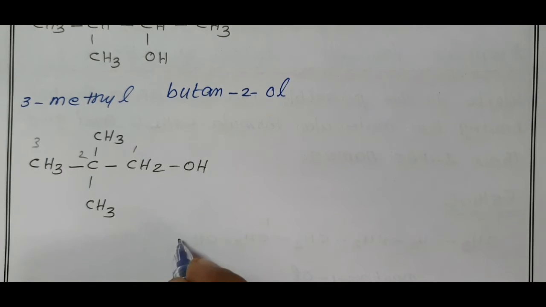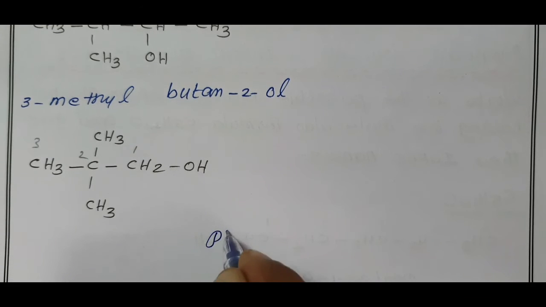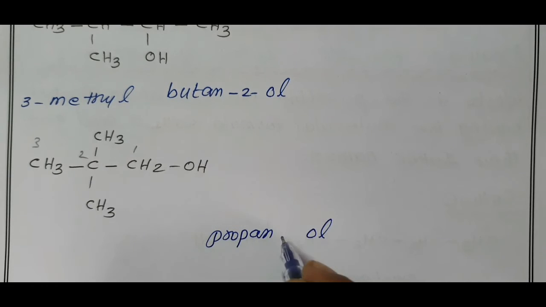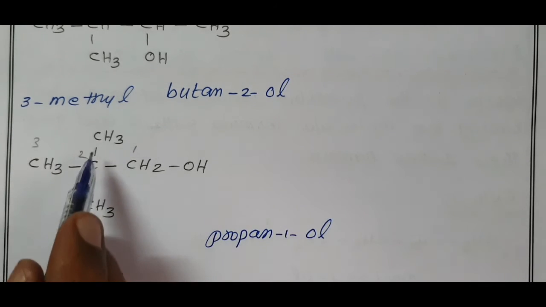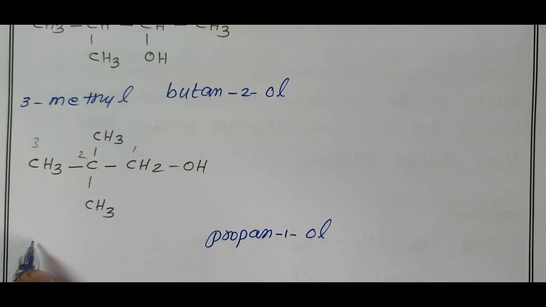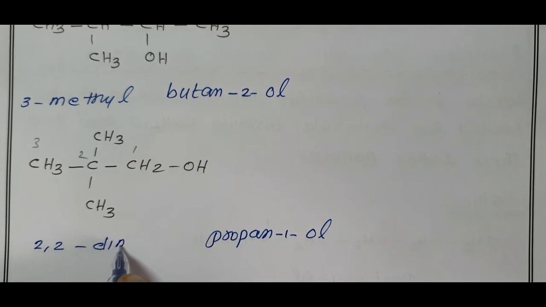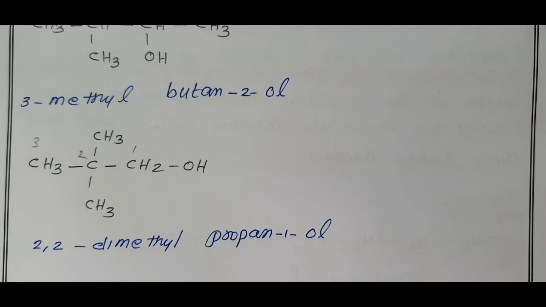Therefore, root word prop, carbon-carbon single bond is ane, OH is ol, position of OH is 1. In the second carbon, there are 2 methyl groups. Therefore, 2,2-dimethylpropan-1-ol.